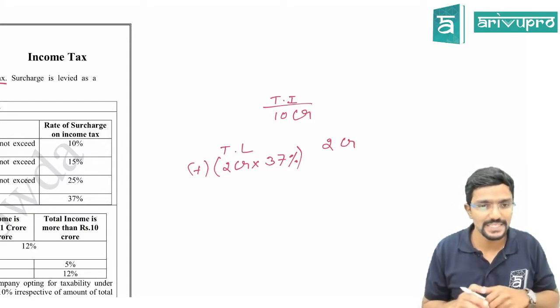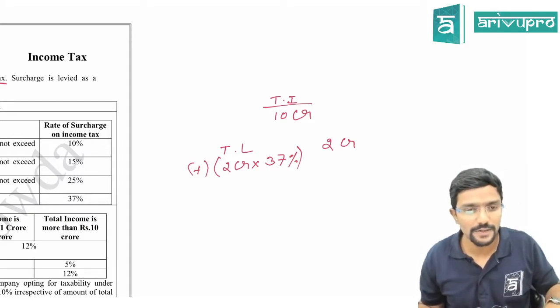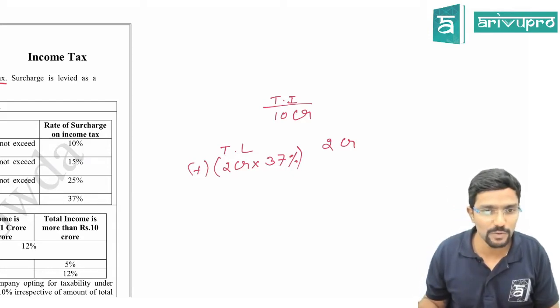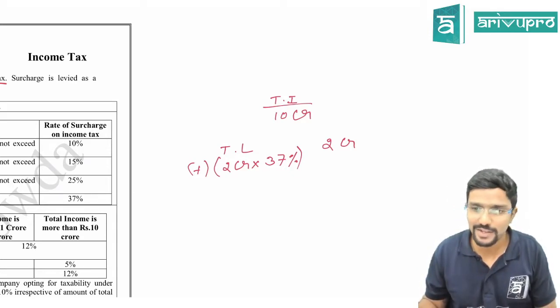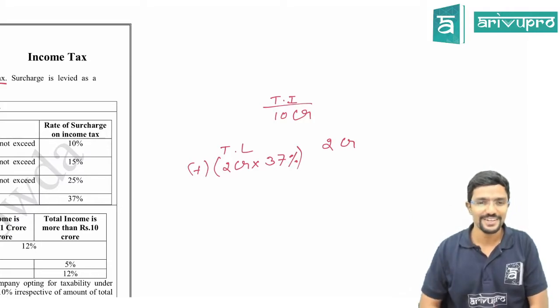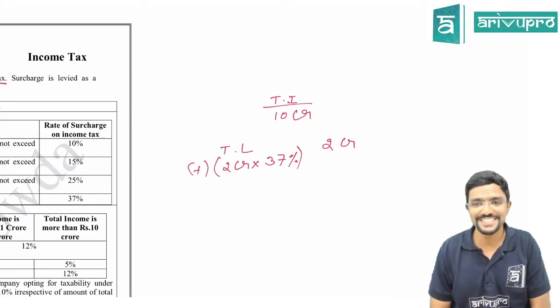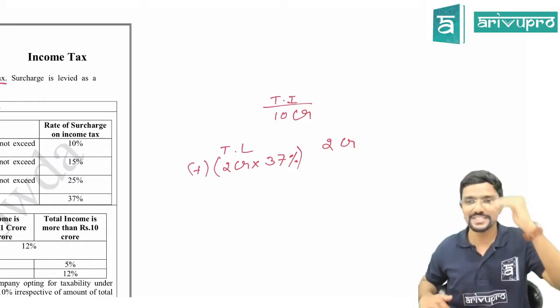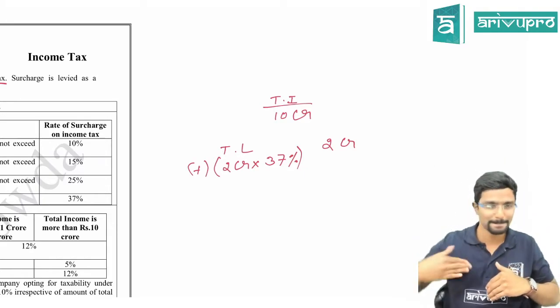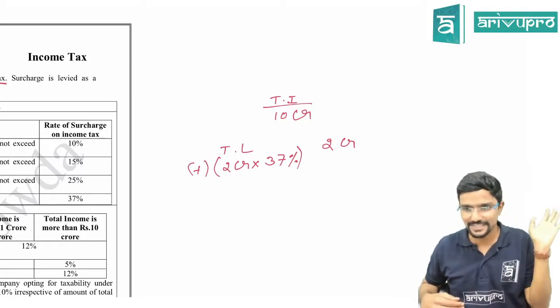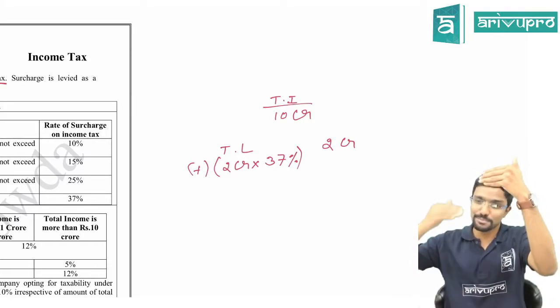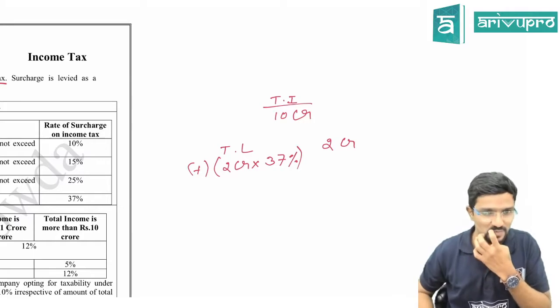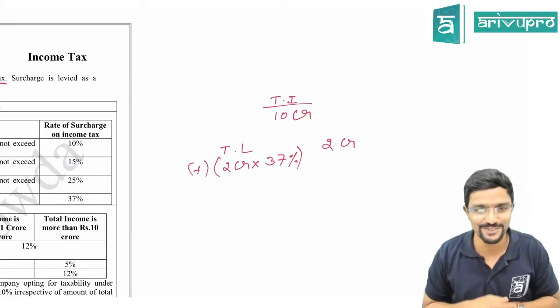Sai Sharan has a doubt. Sir, if I earn 50 lakh, then I have to pay only surcharge 10%? No, sir, income tax also you have to pay. On income tax only we will calculate surcharge. Income tax plus surcharge plus health and education cess, that is what we saw in the format. It is not only surcharge, it is income tax plus surcharge plus health and education cess, plus GST also.